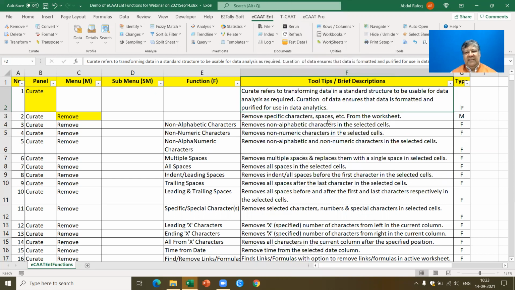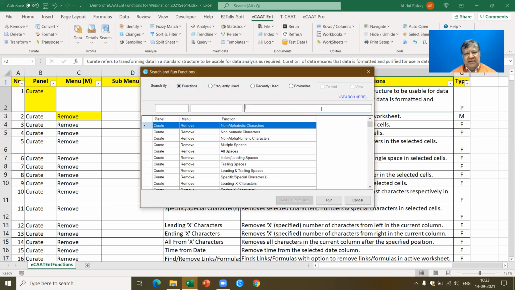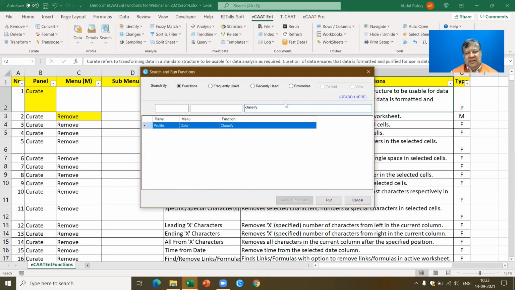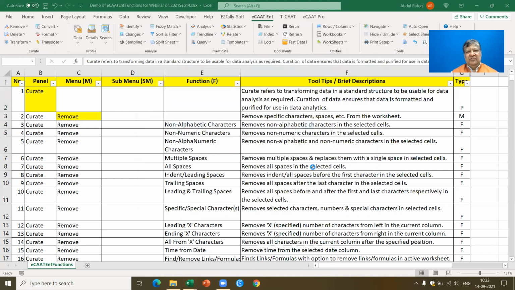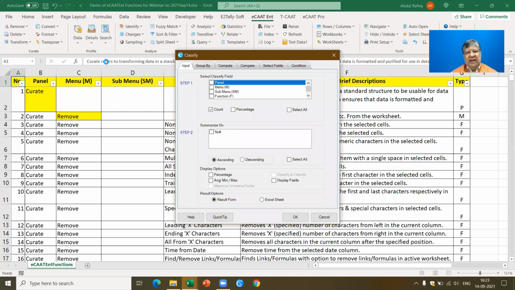Here you can just give the name of the function. For example, let's say I want to perform classify. I'm not sure where it is. When I say classify, I'll be able to get this particular function, classify. And not only that, I can just click on this and run the function. It's like go to the particular function. So ECAT has more than 390 functions. You may not have to remember where each and every function is, but you know the purpose or the name of the function. You can directly go and perform the function.